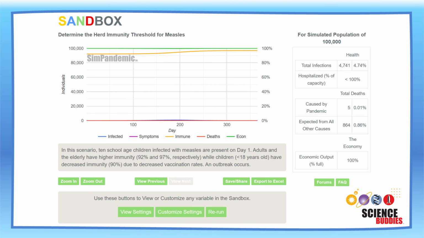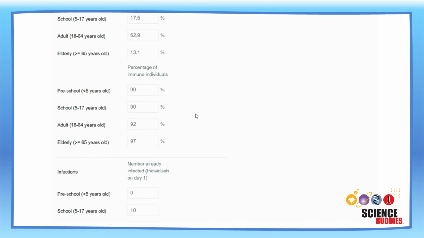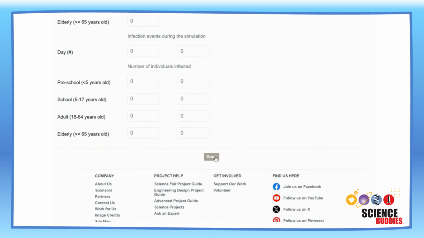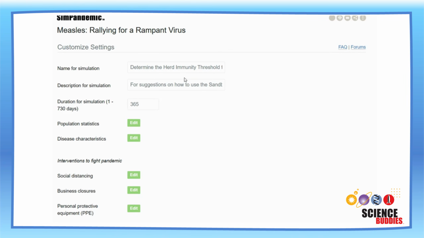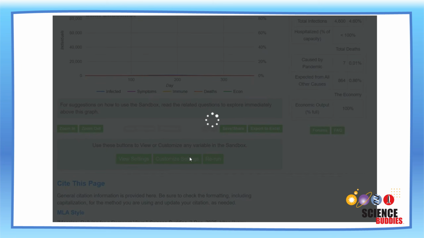To get started, press the Customize Settings button in the simulation and try testing the following. In the population statistics section, you can increase the percentage of immune individuals for children from 90% to 91%. Then click the Done button. Next, change the name for simulation and description for simulation to reflect the new scenario you are testing. We'll call this 91% immunity for children. Click the Run Simulation button at the bottom.